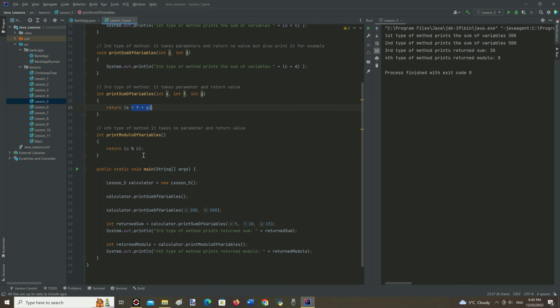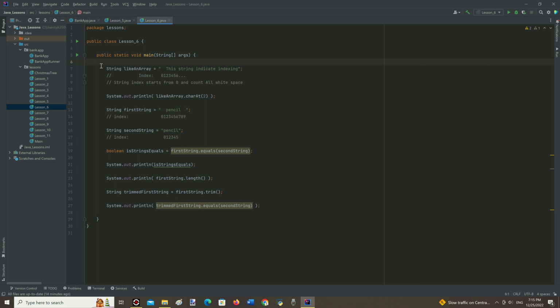And the fourth method example takes no argument but returns int data type value that will be printed via System.out.println method in the last line of the code right here.